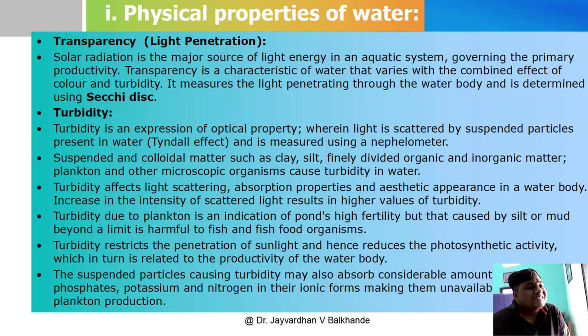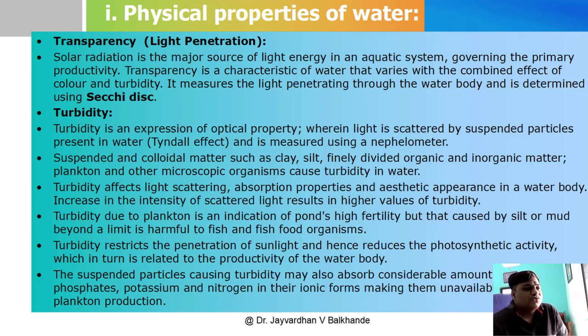But if this turbidity is heavy, then the sunlight is not penetrated and it reduces the photosynthetic activity, which in turn is related to the productivity of the water body. If the photosynthetic activity is not good in the pond, then the productivity of the water body is reduced, meaning the production of plankton is restricted by this turbidity.